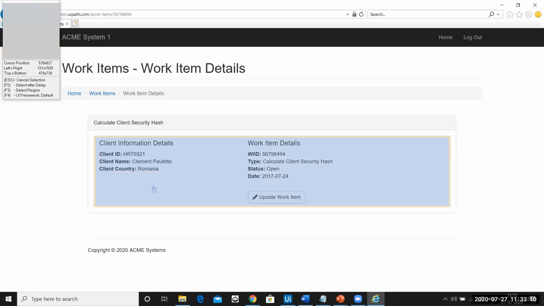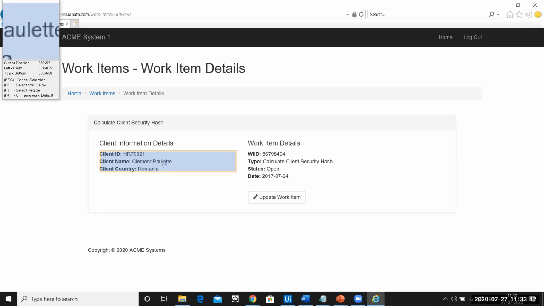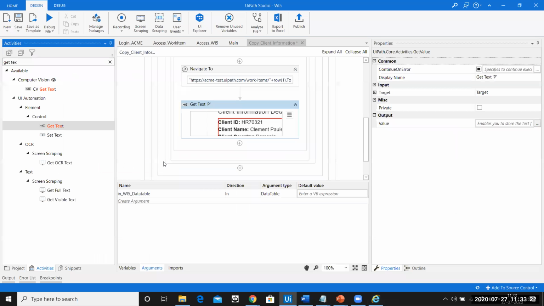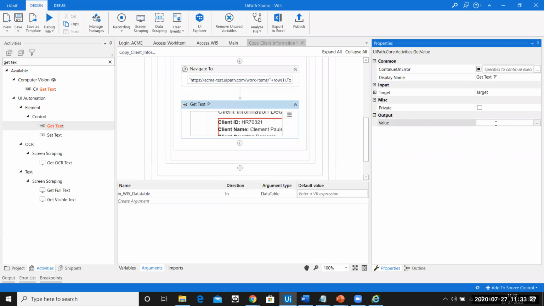That you can do, but I'll also tell you one of the ways how you can use your programming language knowledge and get the data from here. So I'll extract everything from here, and I'll create a variable. I'll say the variable name is client information or client data.